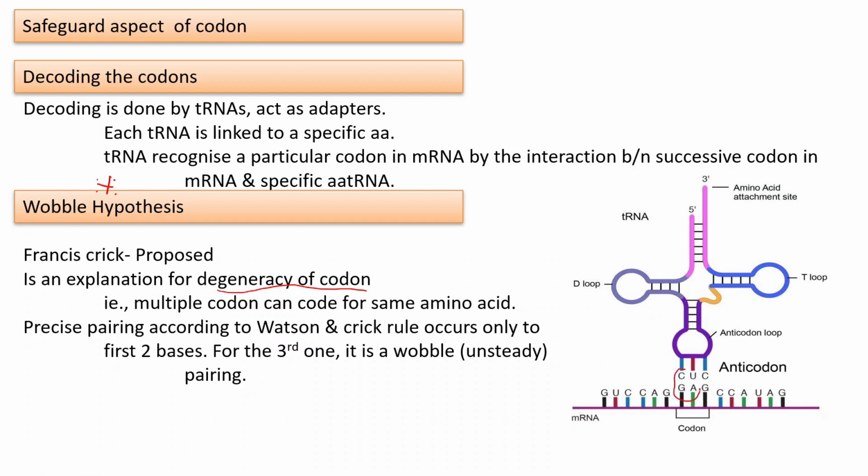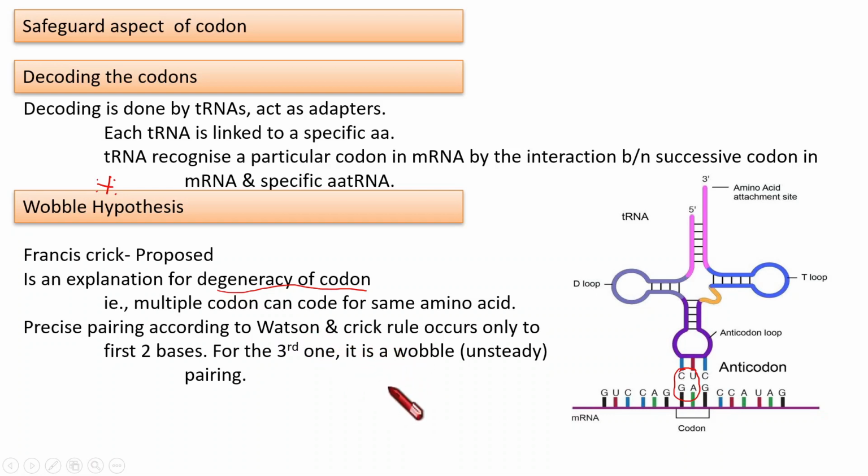Only the first two bases of anticodon and codon follow Watson and Crick rule of base pairing. And the third one will not follow Watson and Crick rule of base pairing. Instead, it has a Wobble pairing. Wobble pairing means unsteady pairing. So I think that all of you know what is the Watson and Crick rule of base pairing.